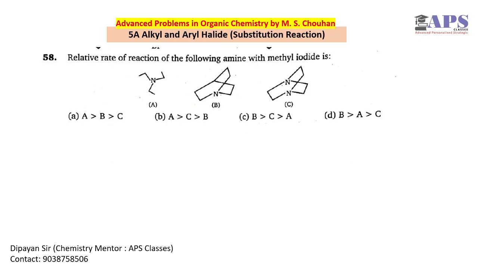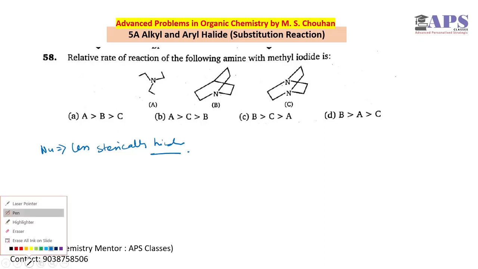This is a very interesting question because we all know that if we have a nucleophile, it should be less sterically hindered. A nucleophile cannot have more steric hindrance because the nucleophile has to donate its electrons to the electrophilic carbon, and for this reason it should go nearer to the electrophilic carbon.